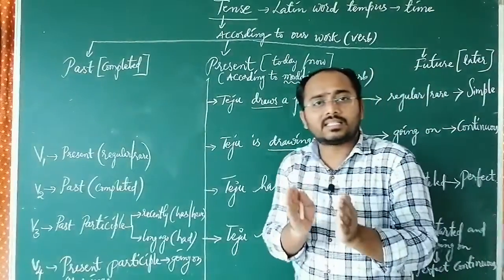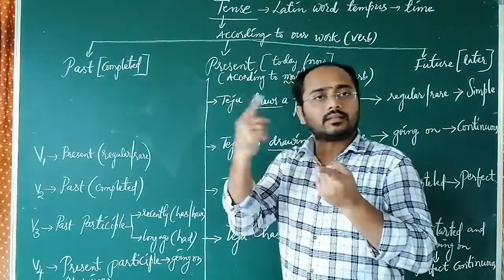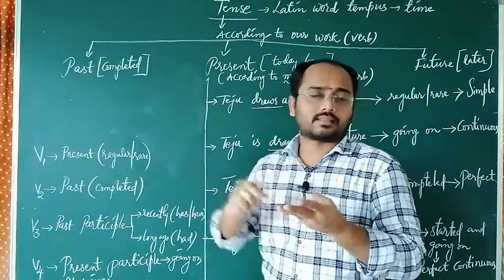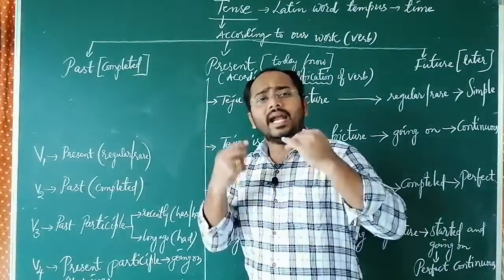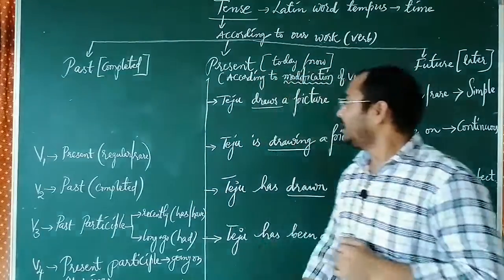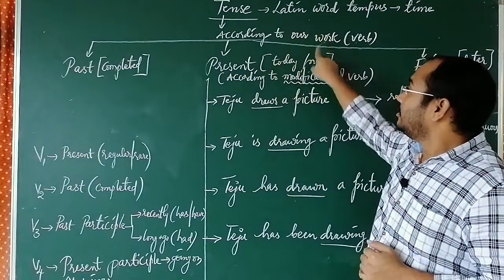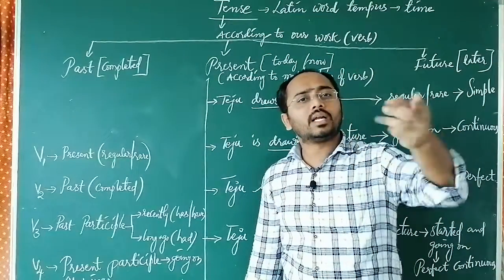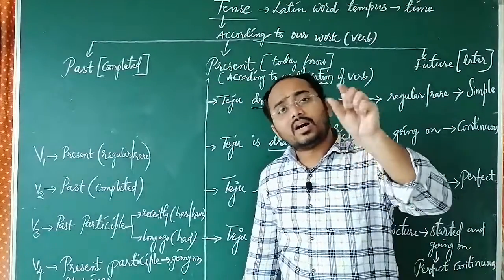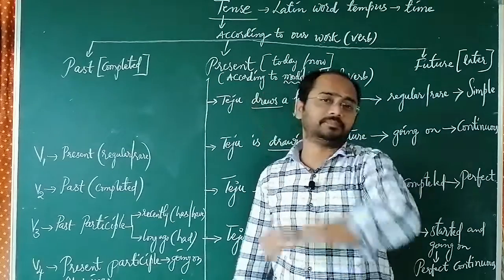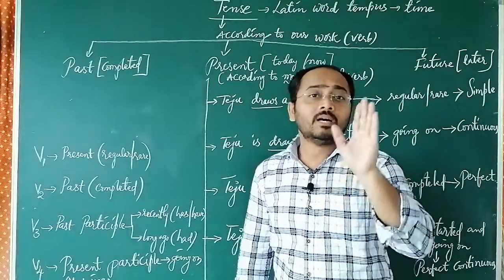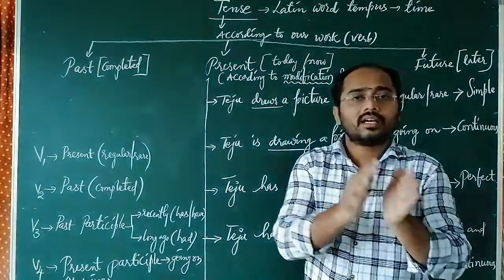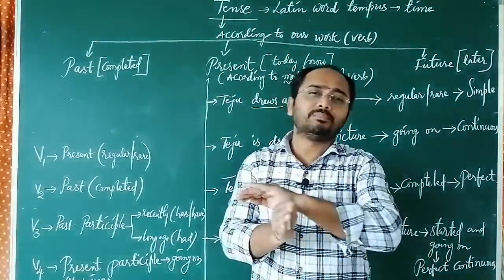Now once again come to the point here. According to our work, the tense divided into three categories: past, completed; present, today or now; future, next or later. And again according to the modification of verb. Try to understand, according to work, three categories. Again, according to the modification of verb. Try to note the point here. There are two words: change, modify. Change means completely replacing.